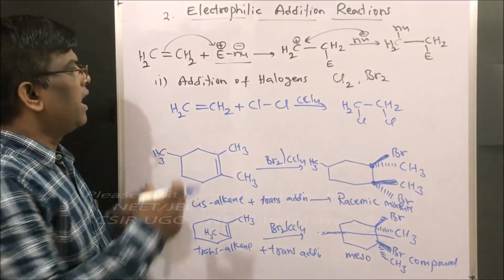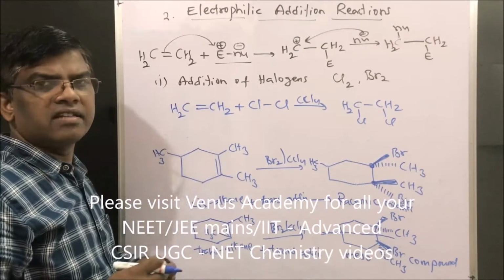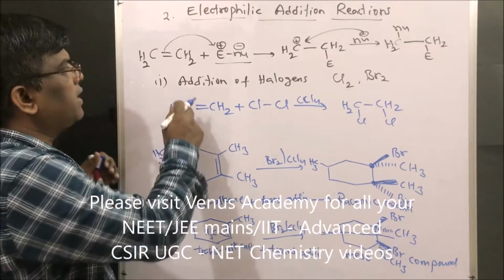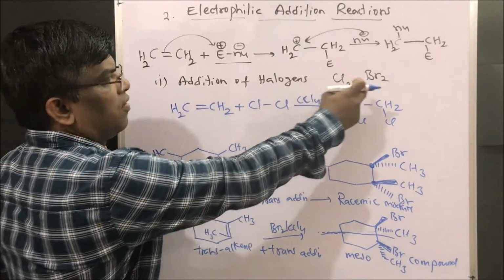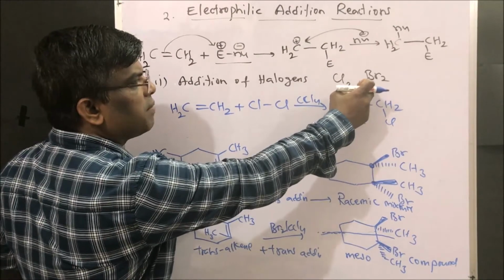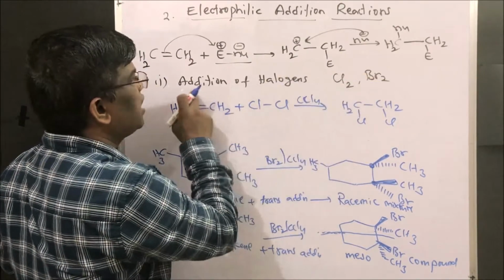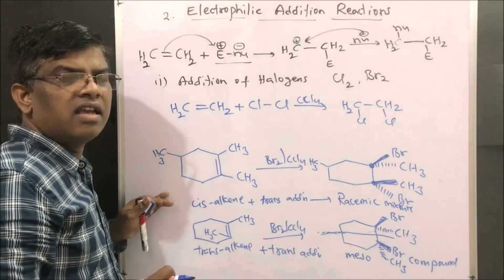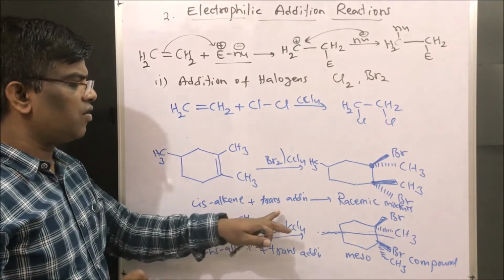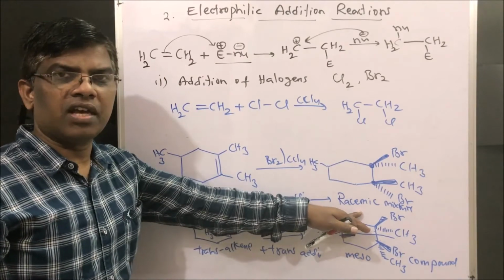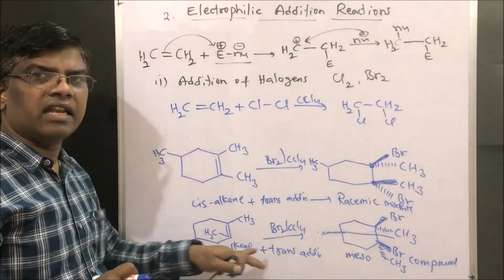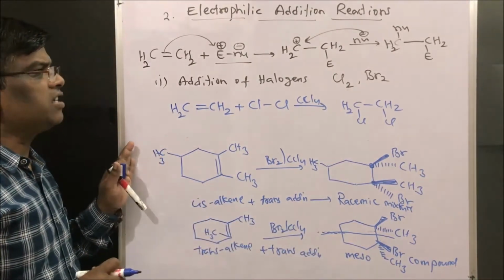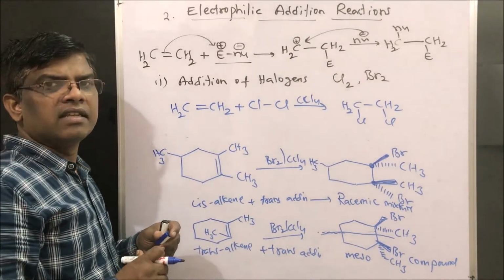Dear friends, electrophilic addition reactions of alkenes are very important. Under these electrophilic addition reactions, we have completed addition of halogens. We have completed in detail, with mechanism, the addition of bromine to alkenes, which is a trans addition. If we take a cis alkene, it is going to give a racemic mixture. If we take a trans alkene, it is going to give a meso compound. This is how addition of halogens takes place.